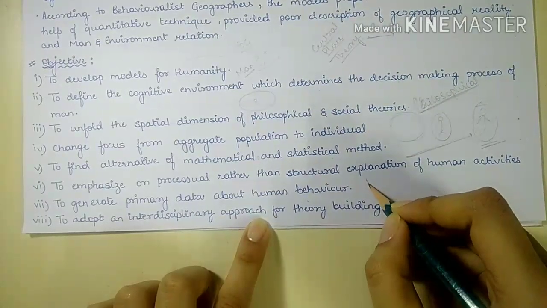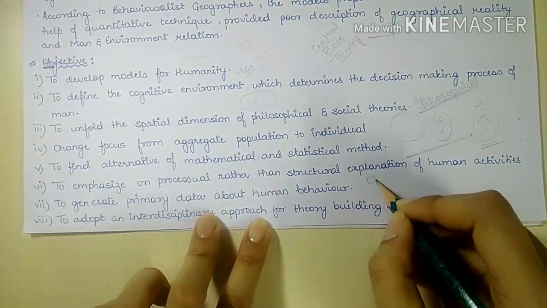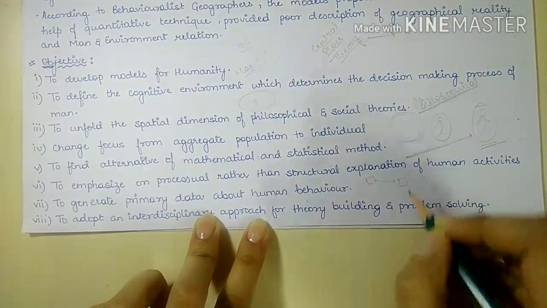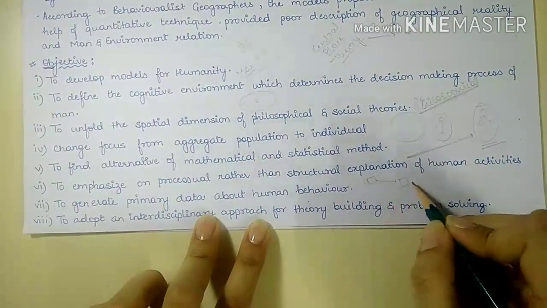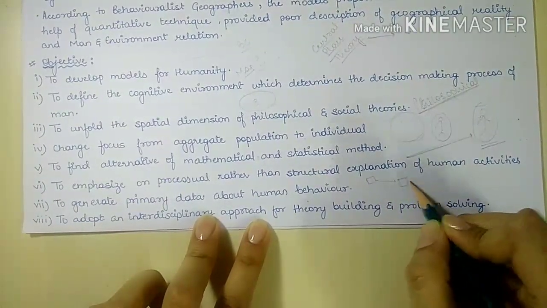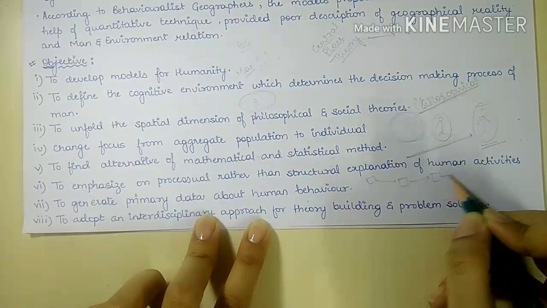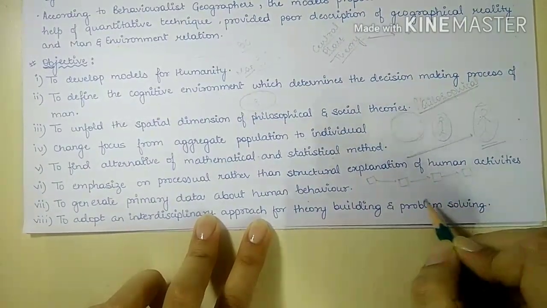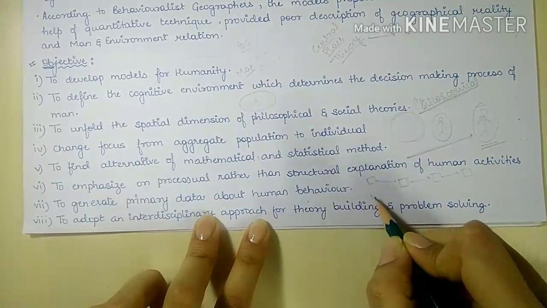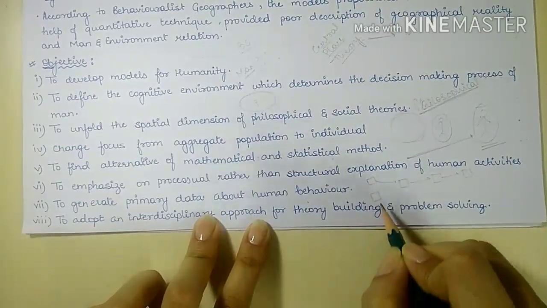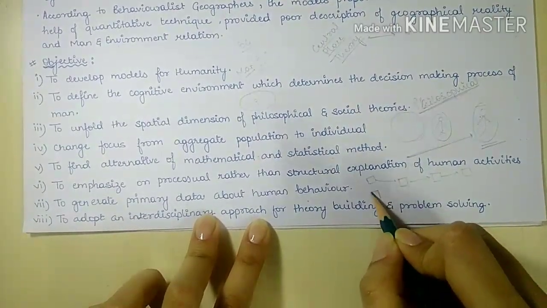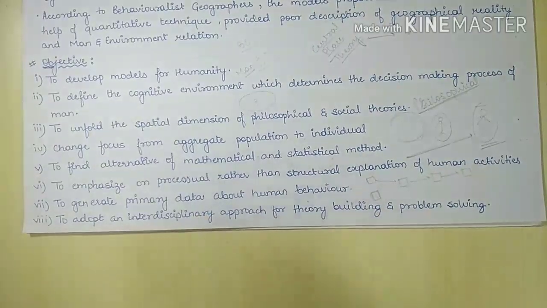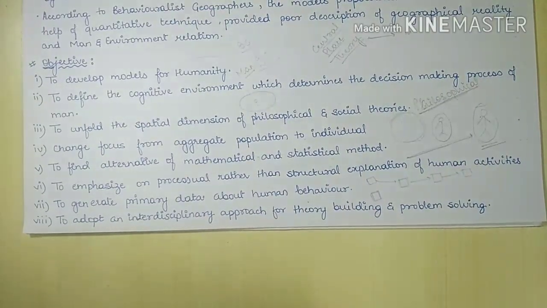Rather than one person collecting the information about human behavior and publishing it in a book, then geographers reading that data, the geographers tried to directly collect the data from the individual. So they tried to generate primary data rather than secondary or tertiary data.